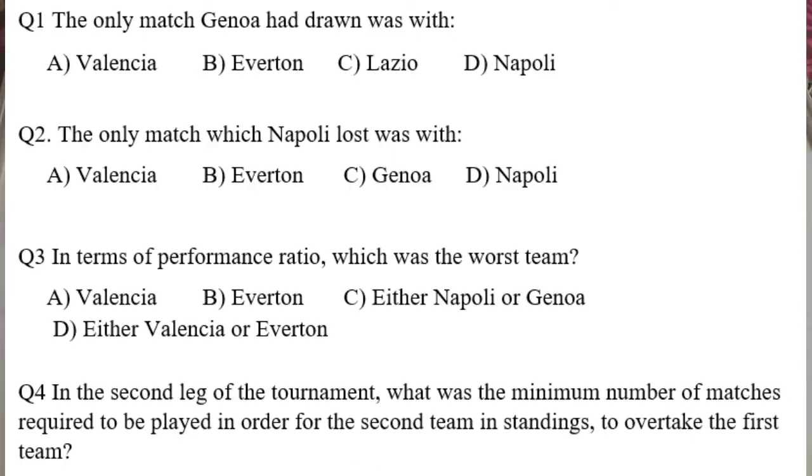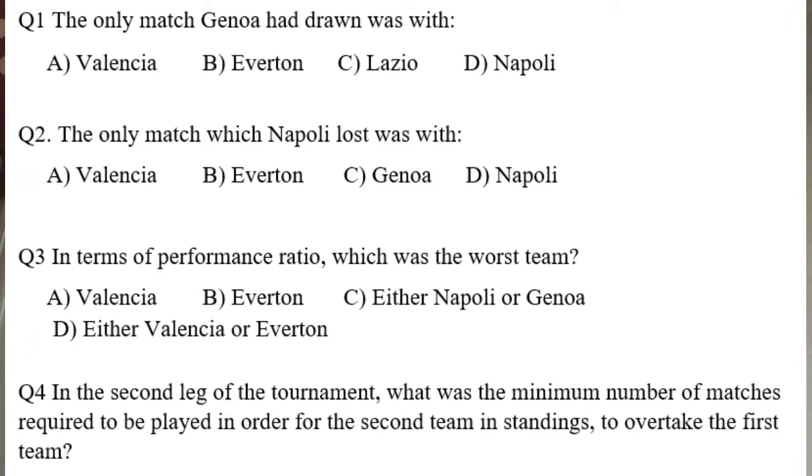The only match Genoa had drawn was with. The only match which Napoli lost was with. In terms of performance ratio, which was the worst team. In the second leg of the tournament, what was the minimum number of matches required to be played in order for the second team in standings to overtake the first team. Okay, so all the 4 questions are pretty easy. If we can make the table of games and tournaments, and if we know what's the score line and who played against whom, then we can answer all the questions very comfortably.